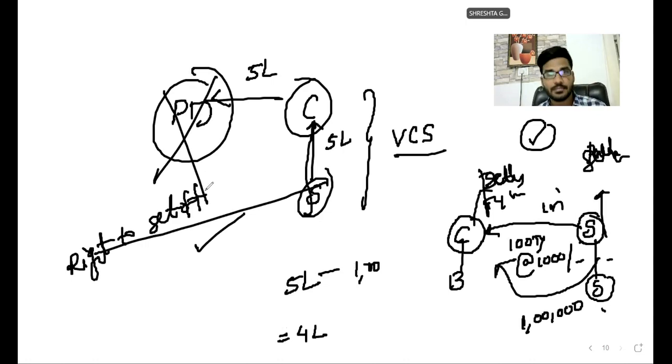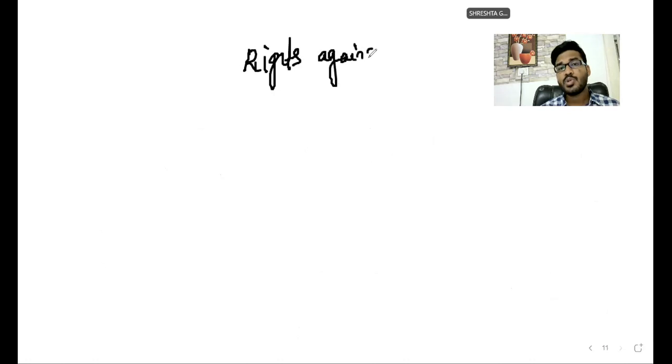These are the two rights available to the surety against the creditor. The two rights against the principal debtor we have studied: the right of indemnification and the right of subrogation. The two rights available to the surety against the creditor are the right to claim securities and the right to set off. These are the rights against the principal debtor and the rights against the creditor. The last one is rights against co-sureties.